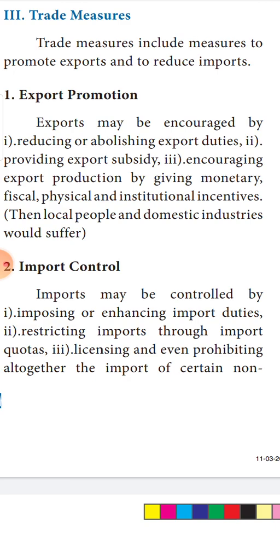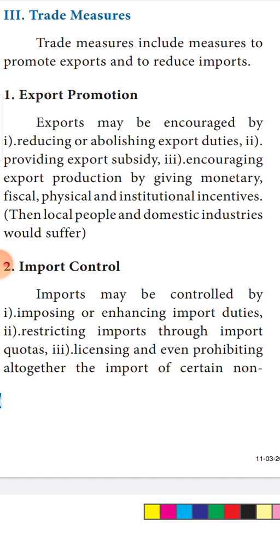Next is import control. Giving good encouragement for exports will increase our exports. On the other hand, we have to curb the imports also. So the government has to impose or enhance the import duties. Only when heavy import duties are levied, what will happen? Bringing a commodity into the country itself will become very costly. As a result, we will not do it. So, imposing or enhancing import duties and fixing quotas, or giving licenses or prohibiting the license for certain essential commodities, all non-essential commodities should be done by the government. By doing this, the imports will be controlled.